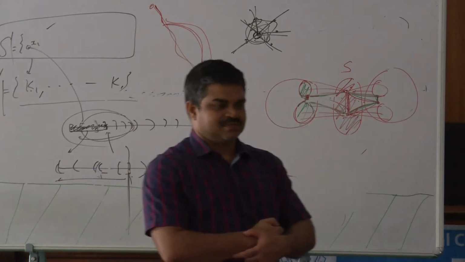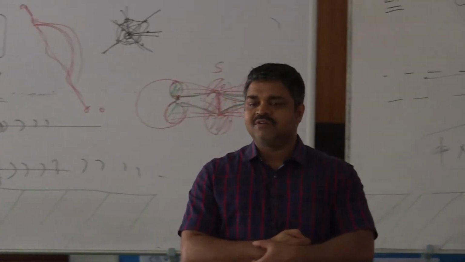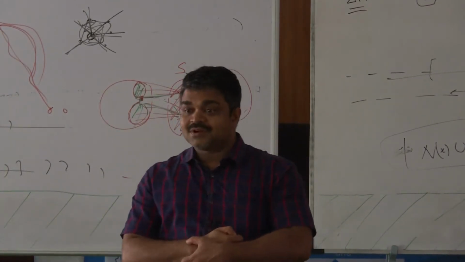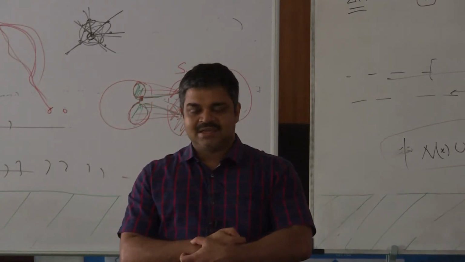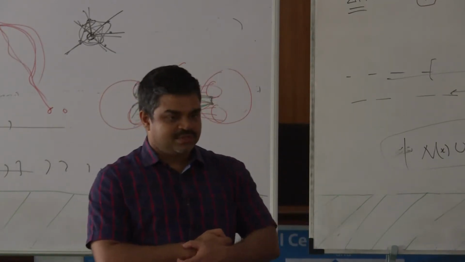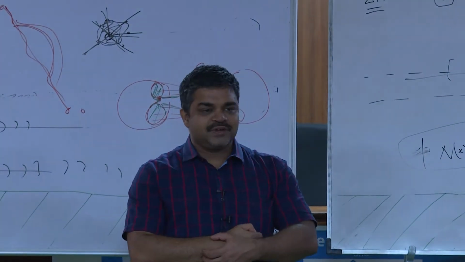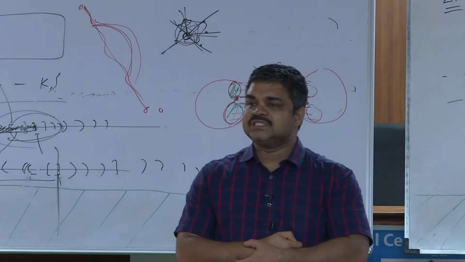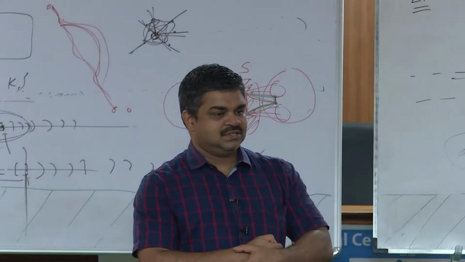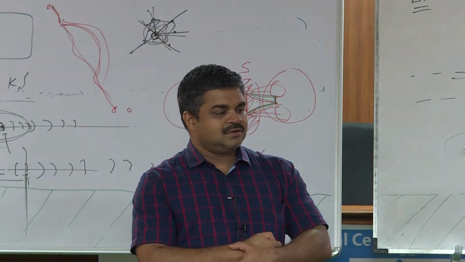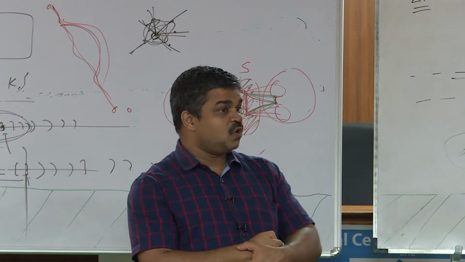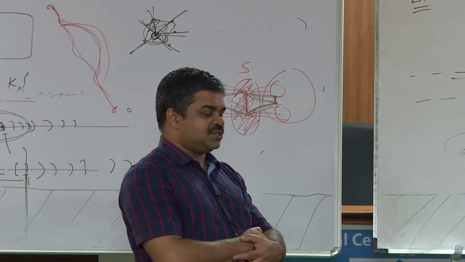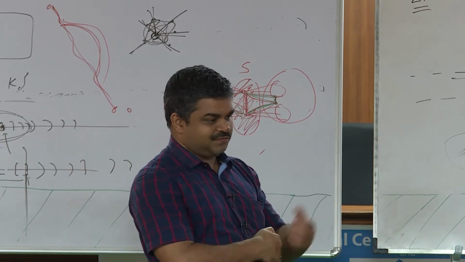What is a simplicial vertex? We call a vertex in a graph a simplicial vertex if its neighborhood induces a clique, right? If you take that vertex and its neighbors, it should just give a clique, and then that is called a simplicial vertex. So for instance, in an interval graph, there is always a simplicial vertex. Have you noticed that? A vertex whose neighbors all form a clique. So which is that simplicial vertex? Tell me one simplicial vertex in an interval graph. You have seen it many times.